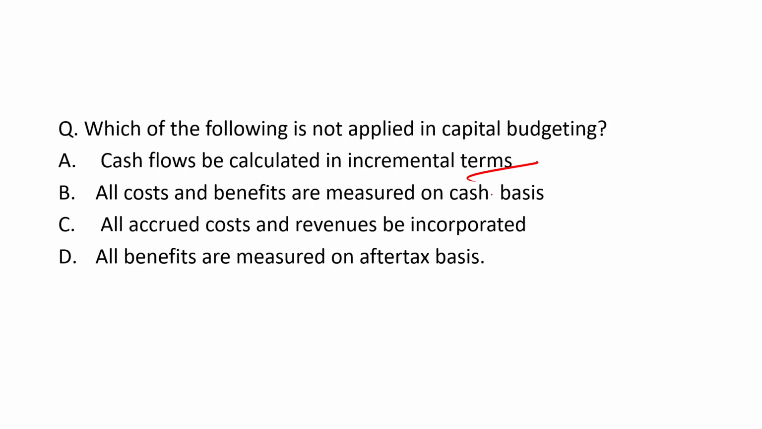So this is totally correct. All costs and benefits are measured on a cash basis. This is also correct because we generally use the cash flow term. Then all benefits are measured on the after tax basis. This is also correct, but all accrued costs and revenues are incorporated. This statement is totally incorrect. So you have to say which one is not applied. So option C, all accrued costs and revenues will not be incorporated. So the right answer in this question is option C.